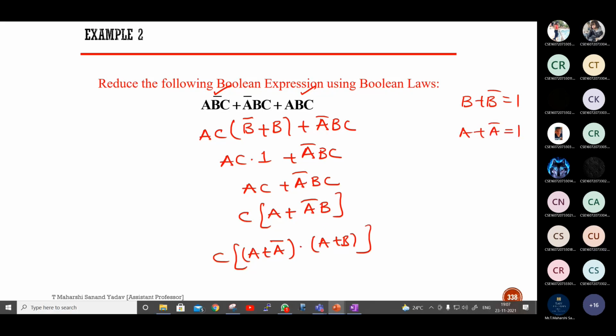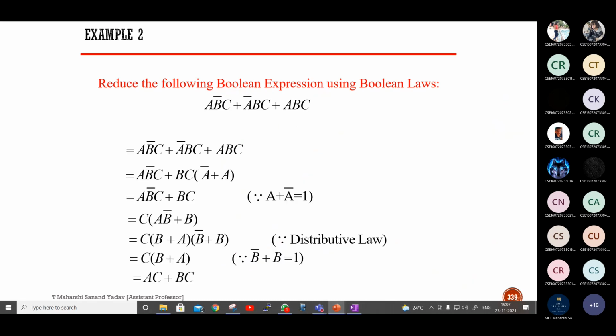So this becomes C into 1 dot A plus B. So the answer is C into A plus B, which can be written as AC plus BC. Correct? AC plus BC is our result.